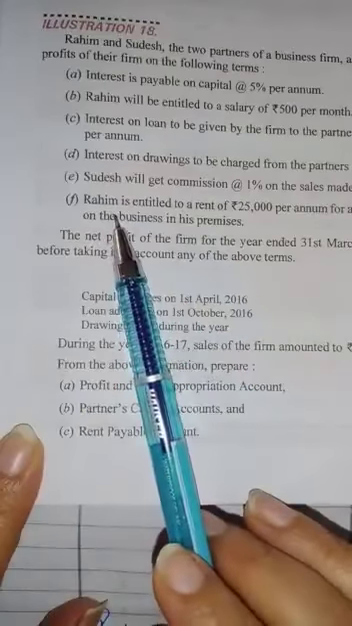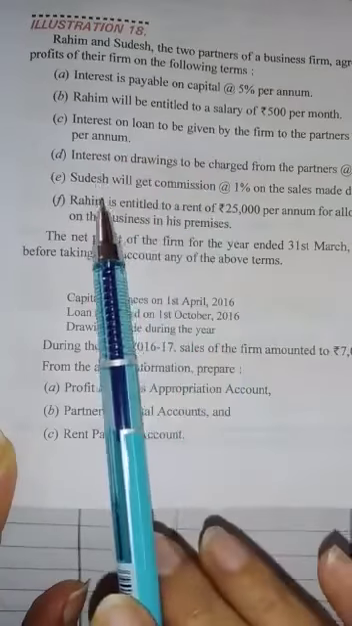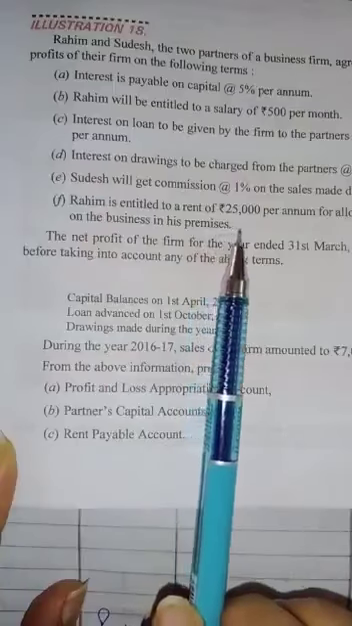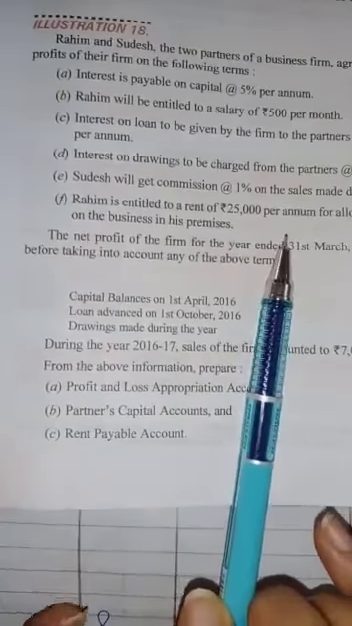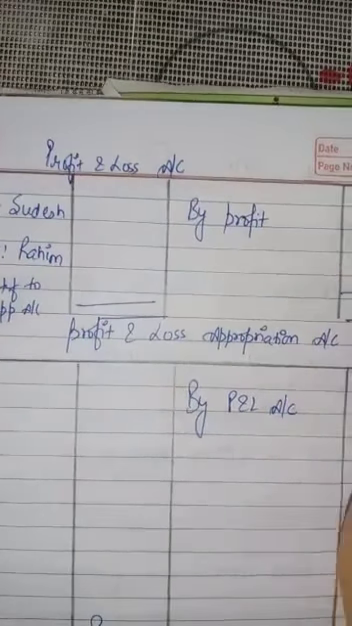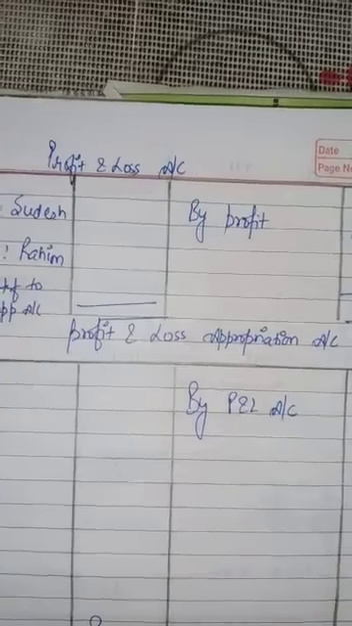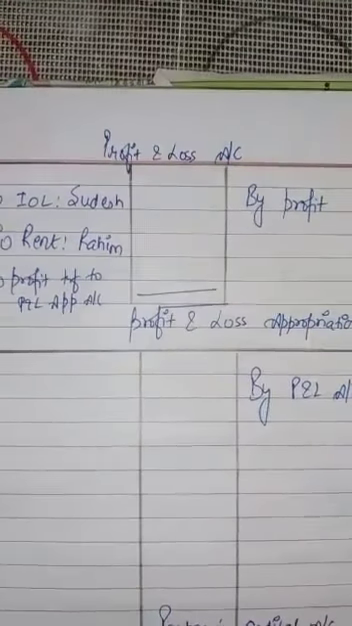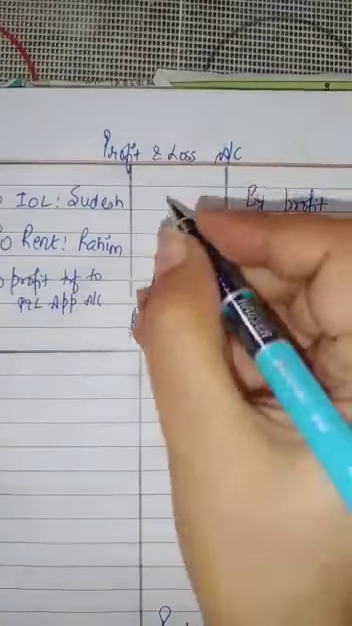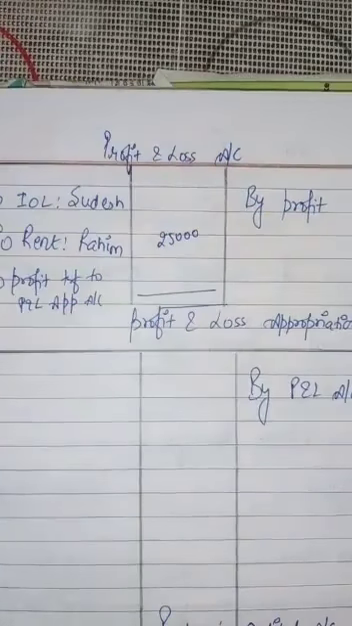Since it is not given in the question, you have to prepare it for two things: interest on loan and rent to a partner, Rahim. Per annum 25,000 rent was there. So for two things we will prepare the profit and loss account. The profit of the year was 1,80,000. And now we have to give two things. The 25,000 rent we have already been given in the question, as it is we will write here.